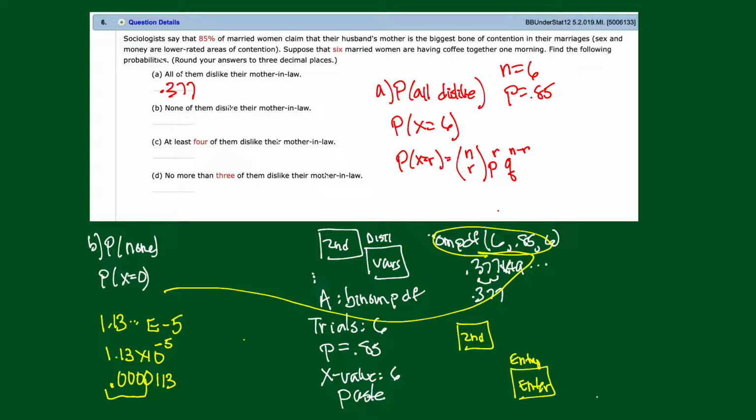So what's the probability that in a group of 6, none of them dislike their mother-in-law? That's going to be 0. So we will put a 0 up in here.